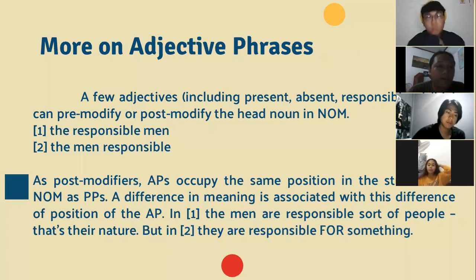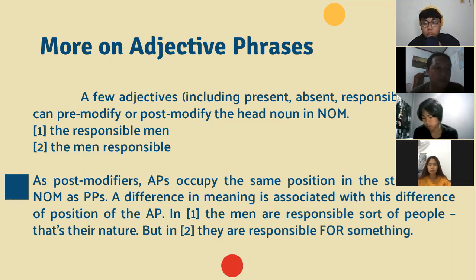I'm going to talk more about adjective phrases. A few adjectives, including present, absent, responsible, visible, can pre-modify or post-modify the head noun in a noun phrase. First, the responsible man, and second, the man responsible.